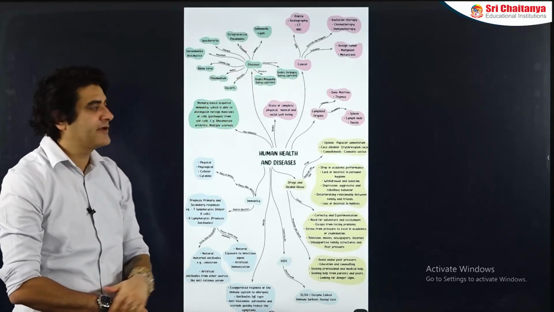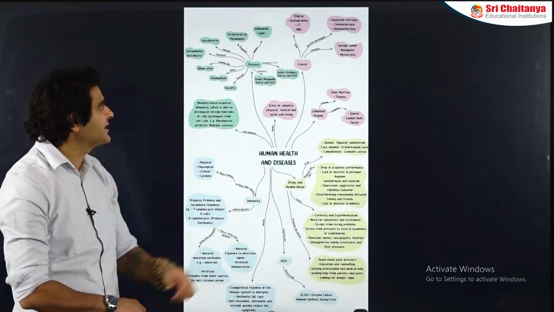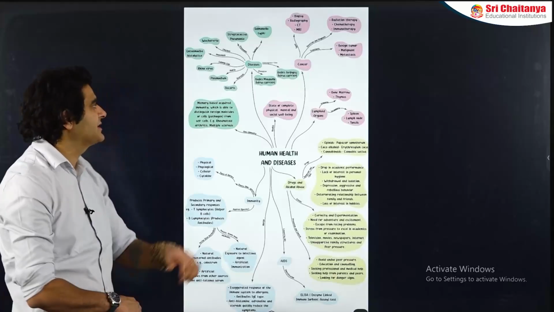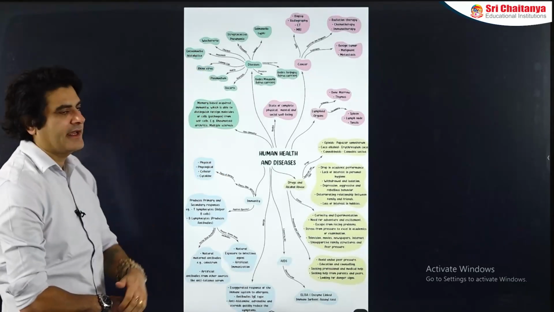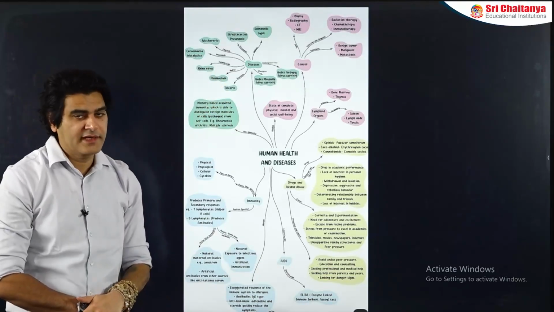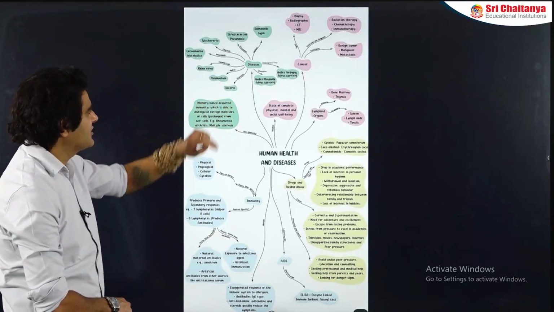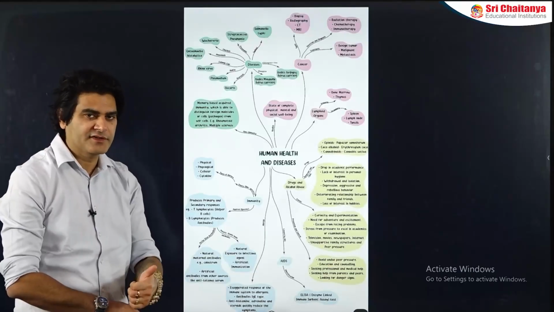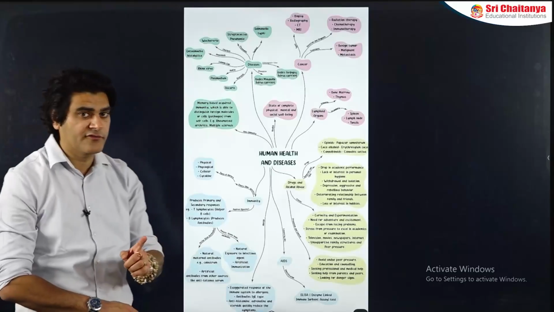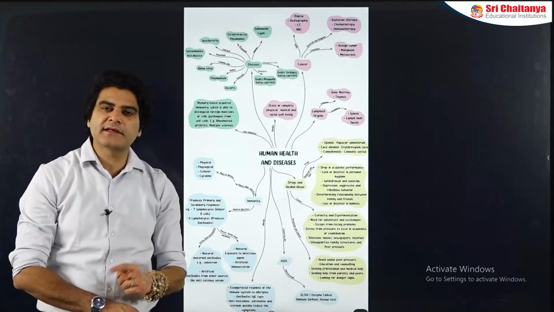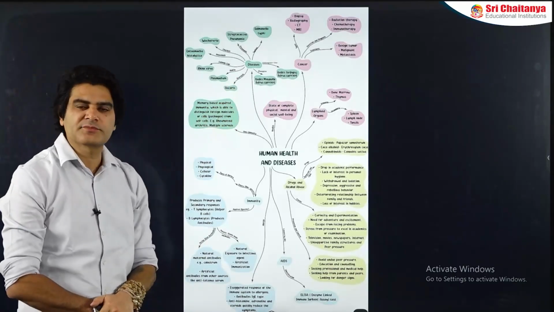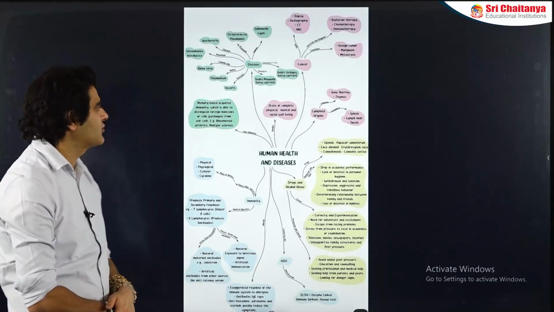Typhoid caused by Salmonella typhi, pneumonia caused by Streptococcus pneumoniae, filariasis caused by Wuchereria bancrofti, that's a roundworm or a helminth, amoebiasis caused by Entamoeba histolytica, that's a protozoan, common cold caused by rhinovirus, of course a viral disease, malaria caused by Plasmodium, Plasmodium vivax, Plasmodium ovale, Plasmodium falciparum, various common species of Plasmodium, out of which falciparum causes the malignant or the most dangerous form of malaria. Then ascariasis, which is caused by Ascaris lumbricoides, another roundworm.